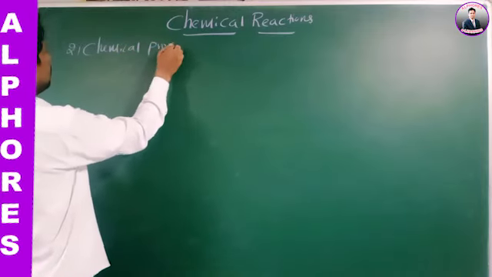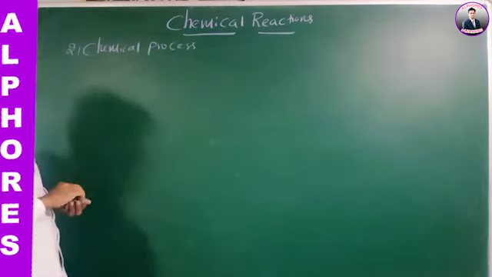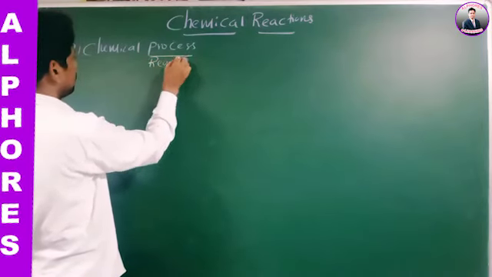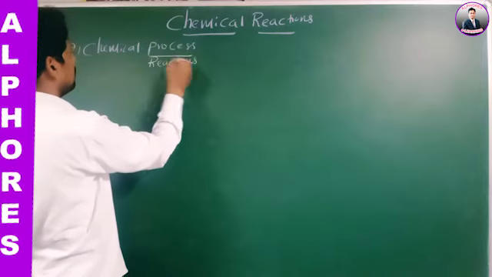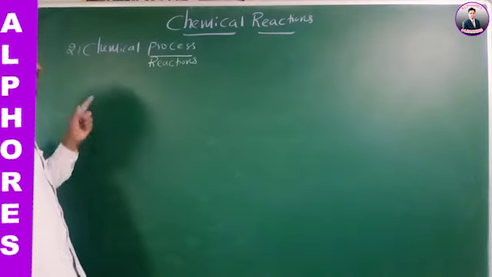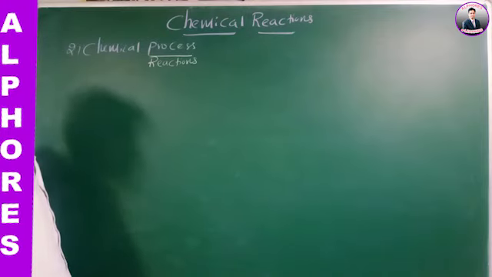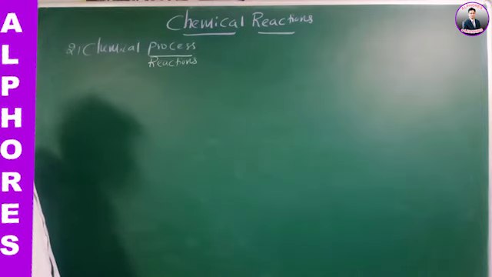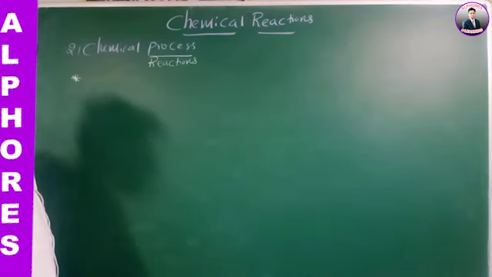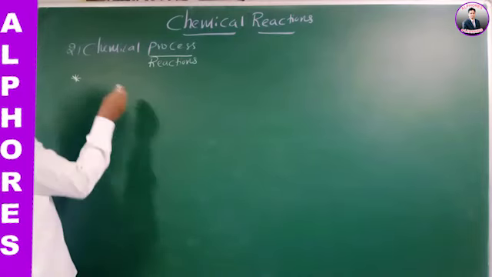Chemical process or chemical reactions. What are chemical reactions? During chemical reactions, already existing bonds in a chemical compound are broken and new bonds are formed. Therefore, during chemical reactions, breaking and formation of new bonds takes place.